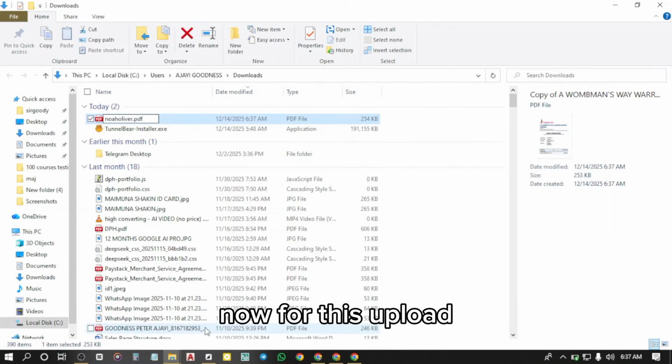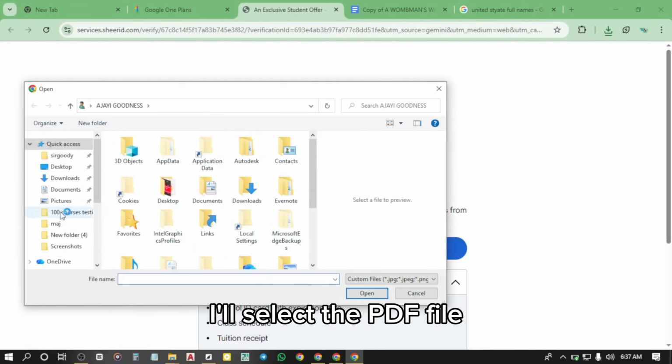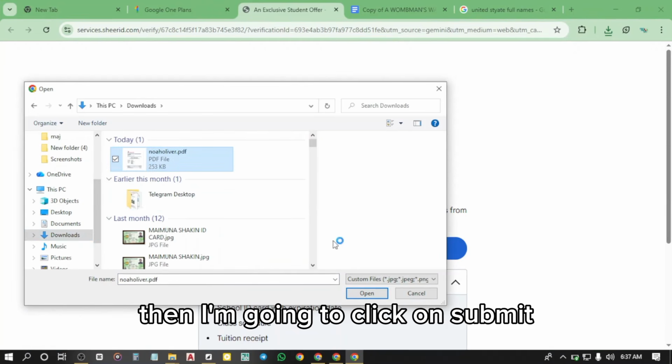Now for this upload, I'm going to upload the document which I downloaded. I'll select the PDF file. Then I'm going to click on Open. Then I'm going to click on Submit.